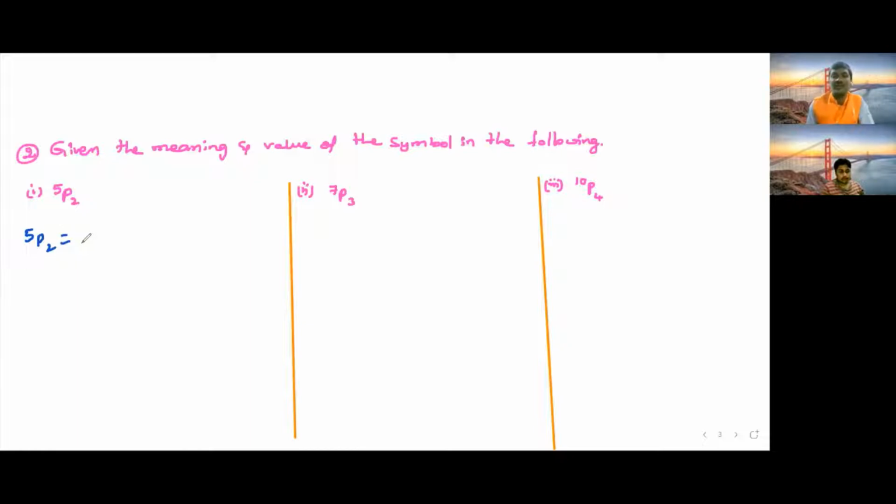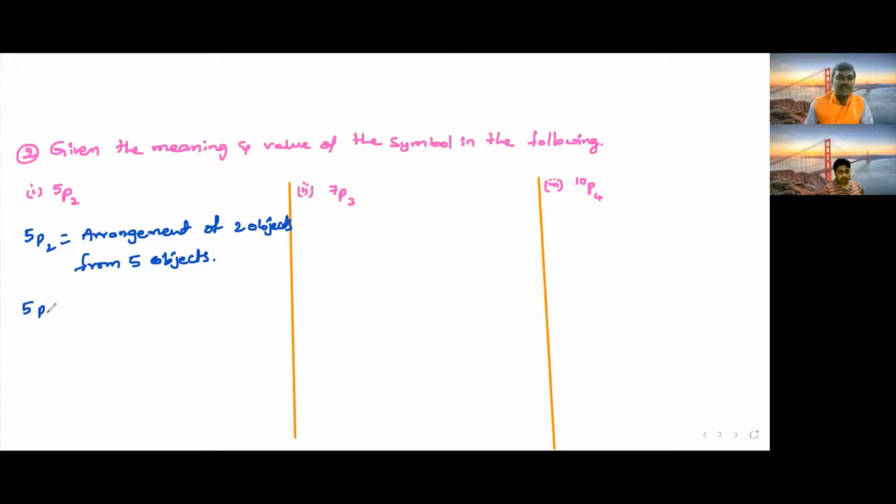Arrangement of 2 objects, 2 persons, from the given 5 persons. The number of arrangements. So it is the arrangement of 2 objects from 5 objects, selecting and arranging here. How to find the 5p2 value?